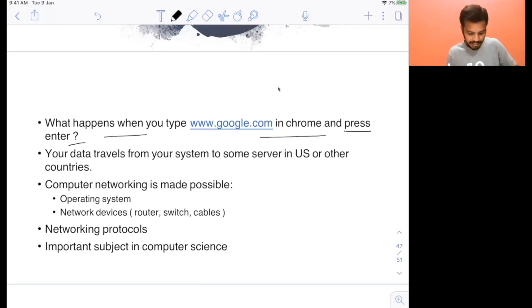Computer networking helps in transferring your data from your system to, as I told you about servers in the beginning, the servers running the programs of google.com. It does this with the help of network devices like routers, switches, and cables. With the help of all of this, computer networking helps in transmitting data from one place to another. Of course, the operating system will also help in that.